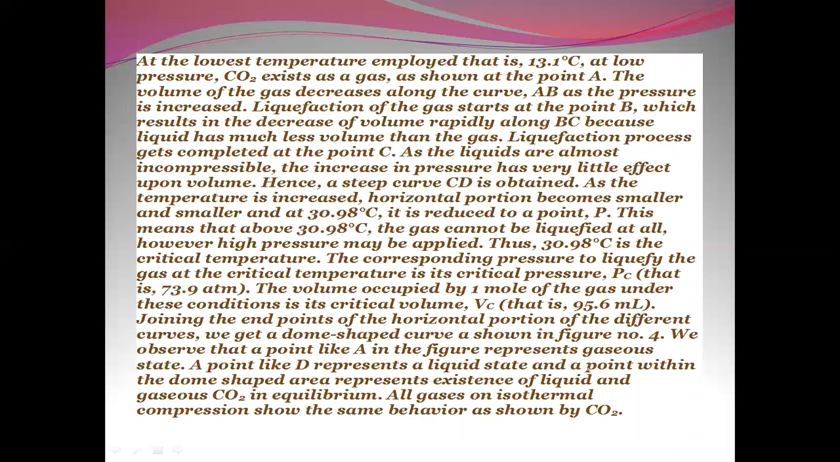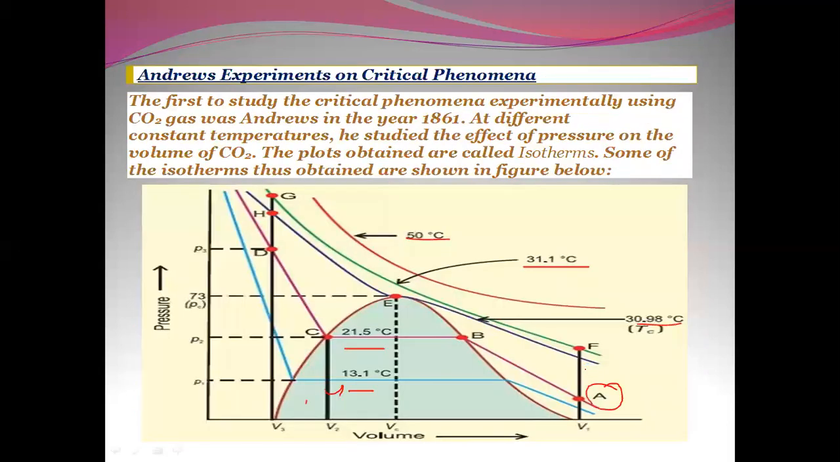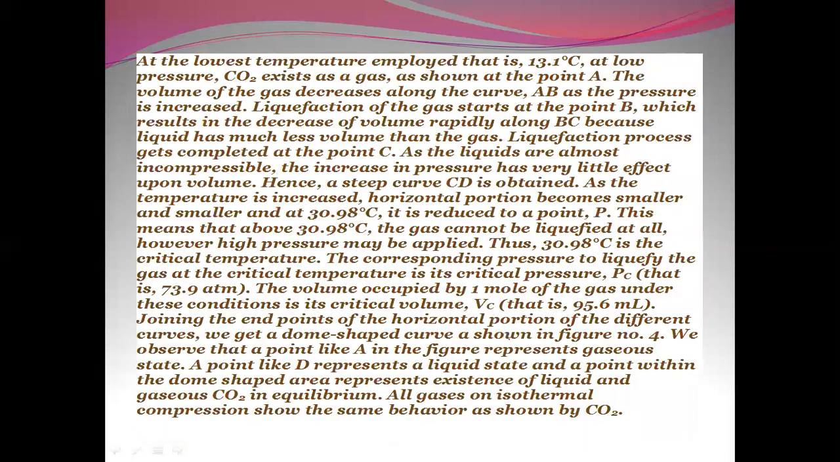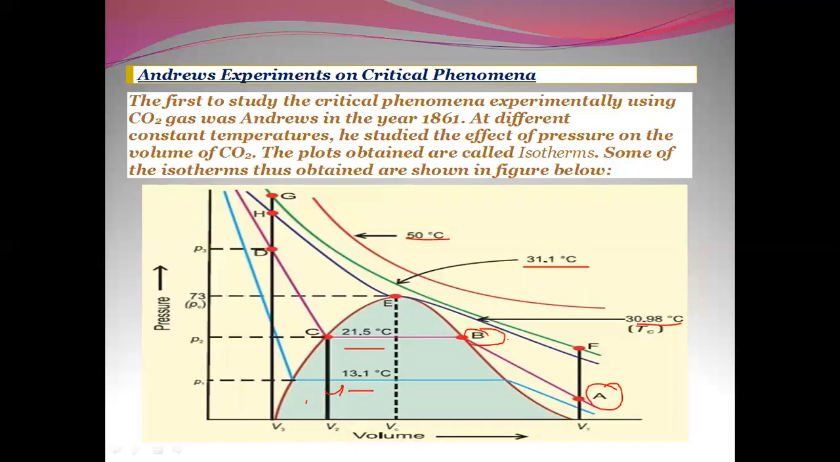The volume of the gas decreases along the curve AB as the pressure is increased. Liquefaction of the gas starts at point B. This results in the decrease of volume rapidly along BC, because liquid has much less volume than the gas. Liquefaction process gets completed at point C.